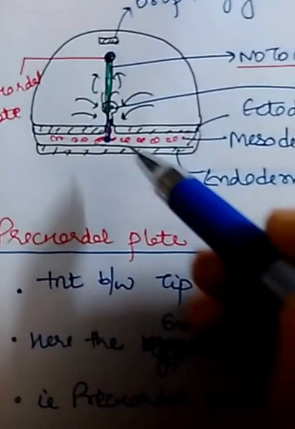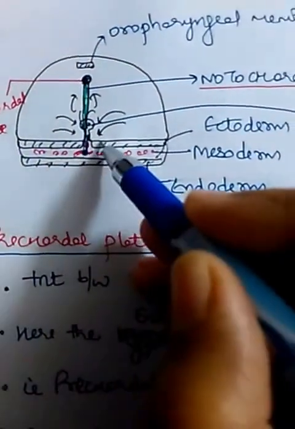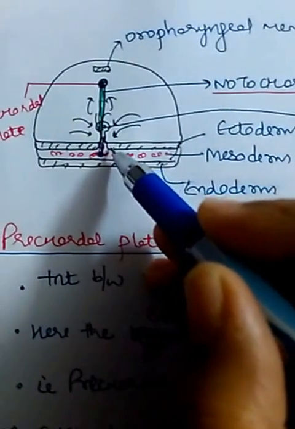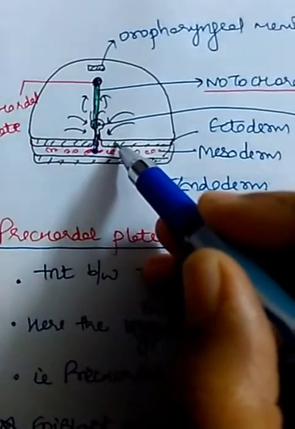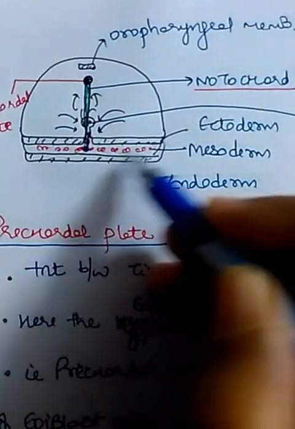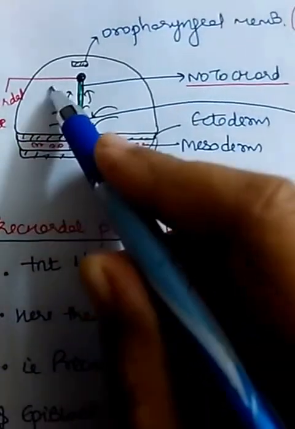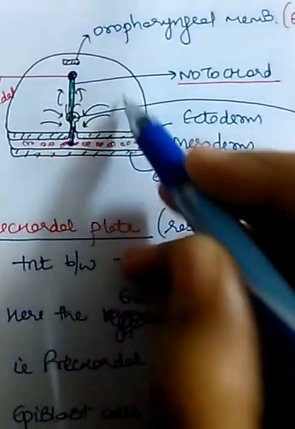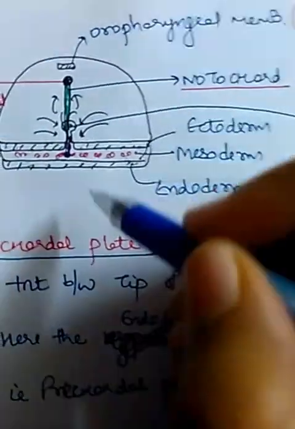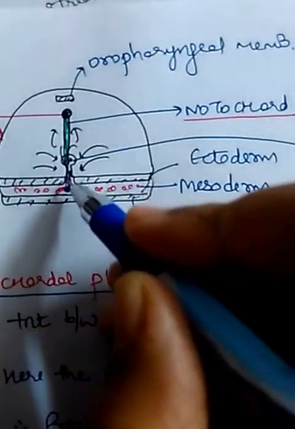So as we can see, these are the epiblast cells migrating here, becoming flask shaped, and gradually forming the three layers, that is ectoderm, mesoderm and endoderm. This mesoderm later on extends cranially as well as laterally. But during that time, here is the